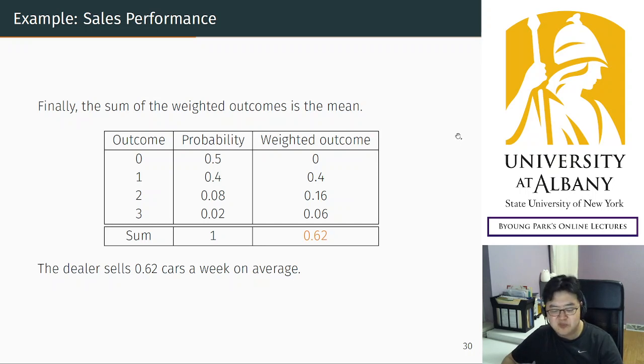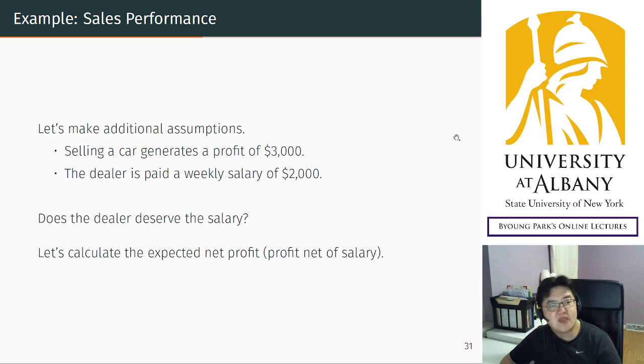And now I'm going to put a little more context on this example. Let's make more economic assumptions. Suppose that if the agent sells a car, then you as the owner get a profit of $3,000, right?